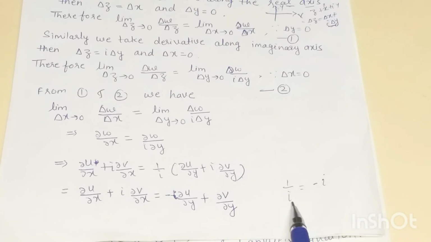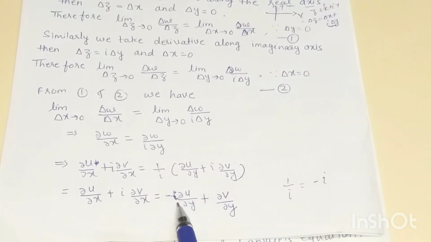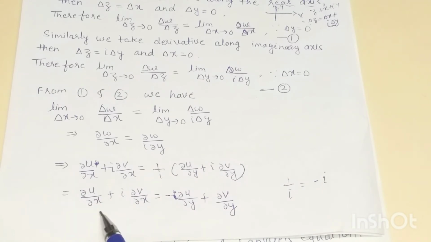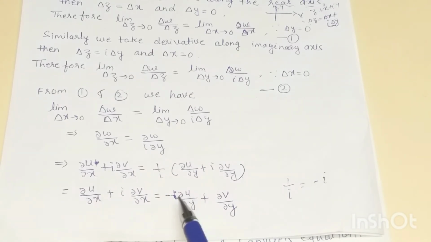And we know that 1 by iota is actually minus of iota. So put this value here, we will get del u by del x plus iota del v by del x is equal to minus iota del u by del y plus these two iota will cancel each other and plus del v by del y. We get it, okay?